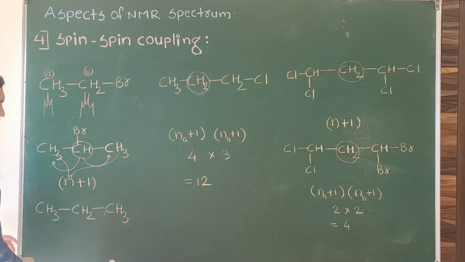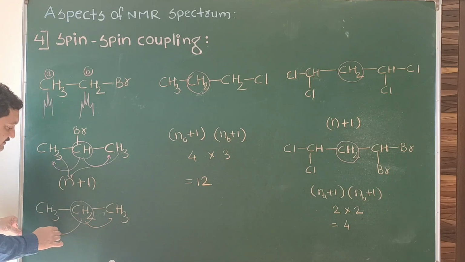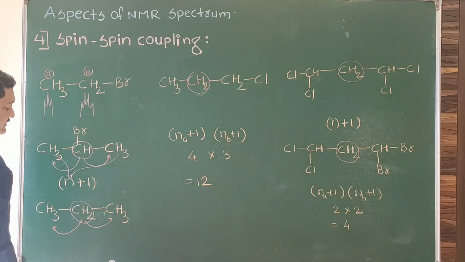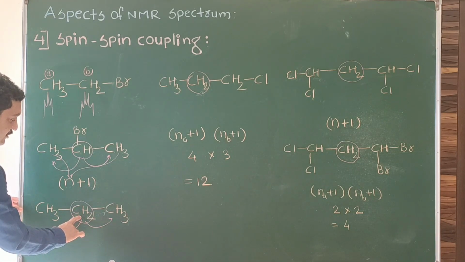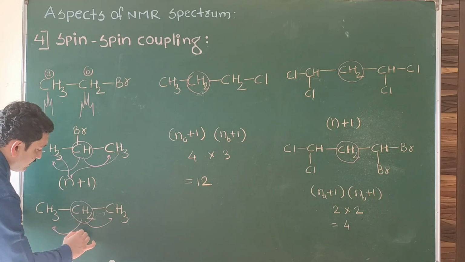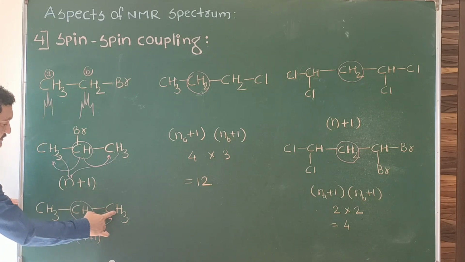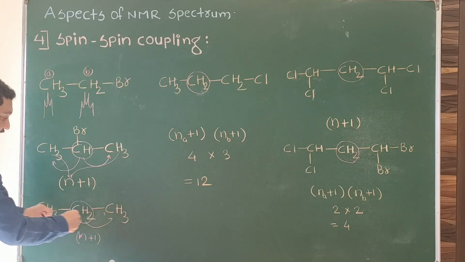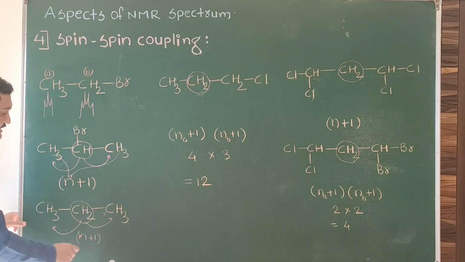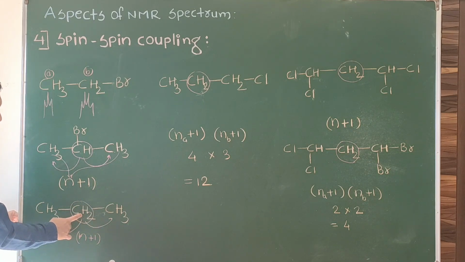We will take another example. For this CH2, there are protons on 2 sides. So protons are present on both sides. For splitting of this one, which rule do we use? Again the N+1 rule, because both sided protons are equivalent to each other, so collectively they will carry out the splitting of CH2. 3+3, 6. 6+1, 7. The CH2 signal will split into a septet.